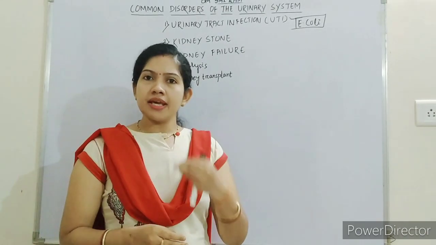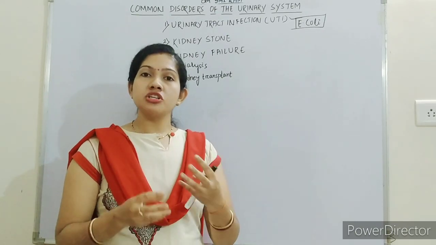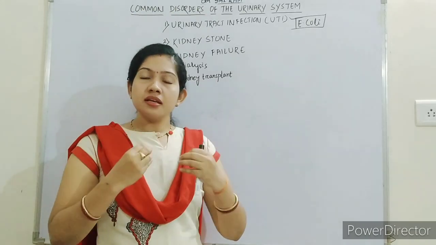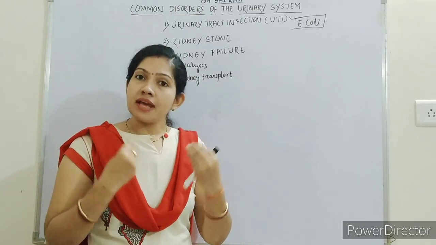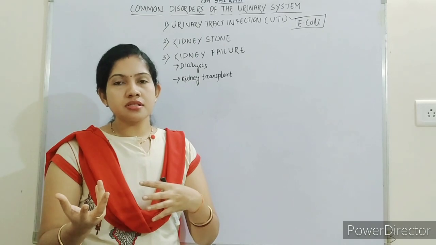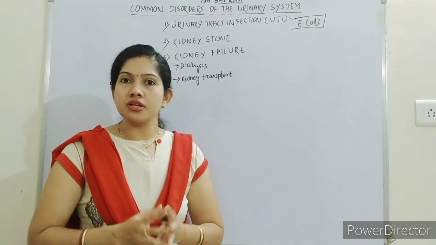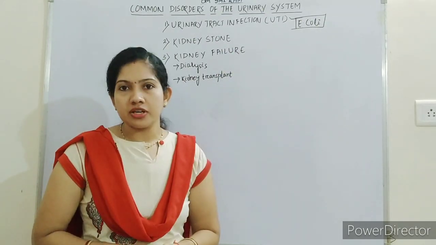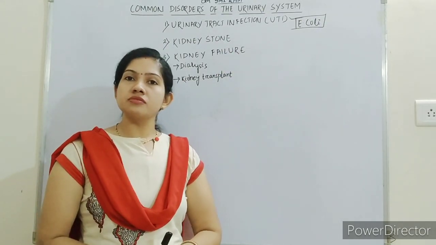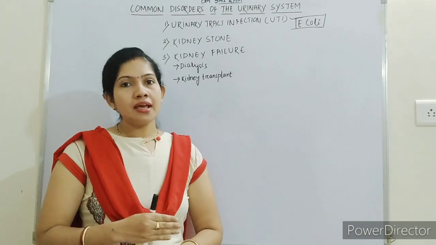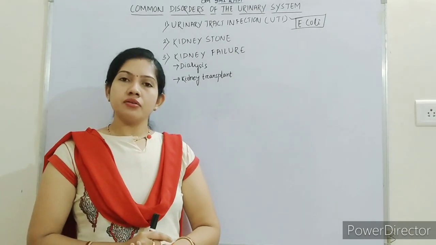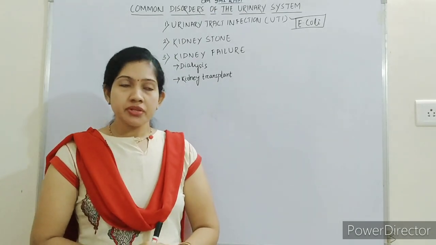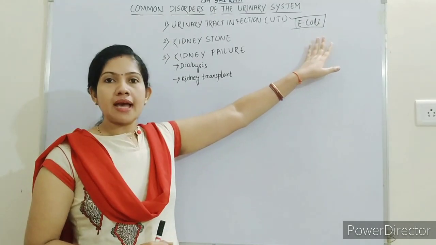Sometimes when we take contaminated food which may have the bacteria, E. coli may enter from the digestive system to the excretory system, and it may cause infection in the urinary tract, and it leads to urinary tract infection. Remember, urinary tract infection is very common in females as compared to males. Males also get urinary tract infection, but it is very common in females. So the main cause for UTI is E. coli.